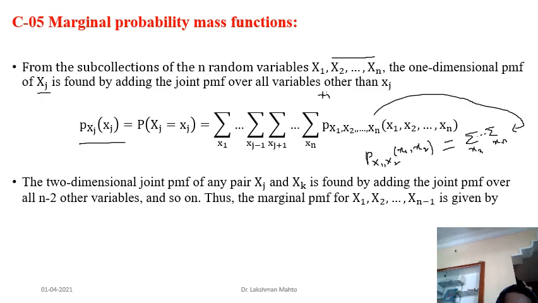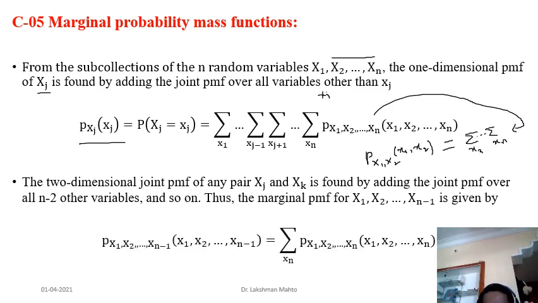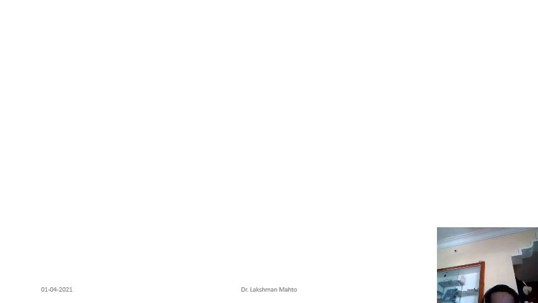Likewise, you can find the three-dimensional joint PMF, four-dimensional, and like that up to n dimensions. The n-dimensional one would be the joint probability mass function itself. So this is the scenario I have taken. Another scenario is that you want an n minus 1 dimensional vector. How can you find the marginal PMF for n minus 1 dimensions? Take the summation with respect to the nth component, so that the nth component is exhausted. Then you get the n minus 1 dimensional marginal probability mass function. Here, because the random components are discrete in nature, it works this way.